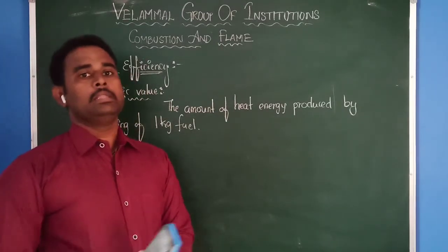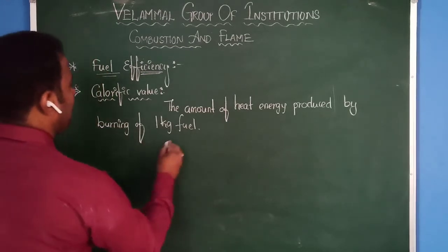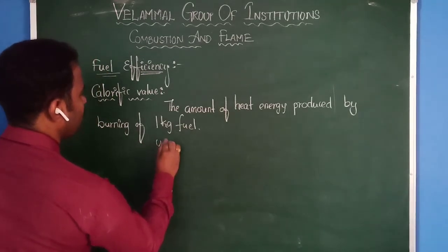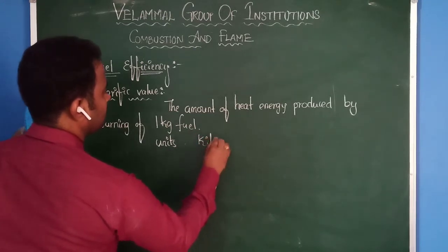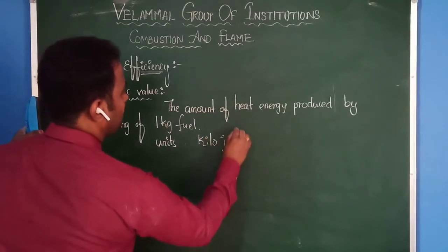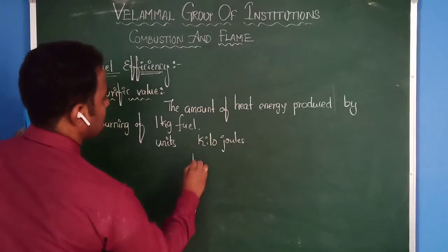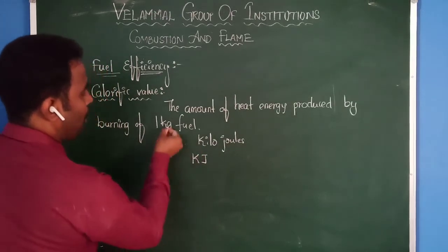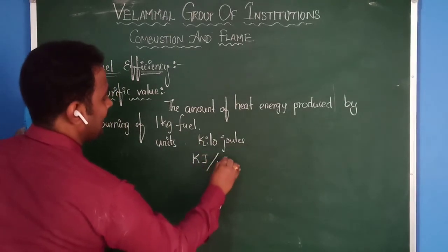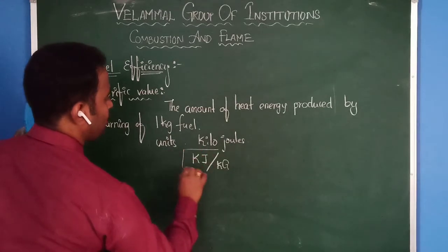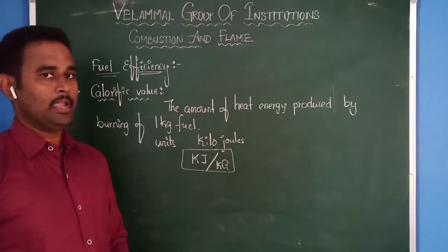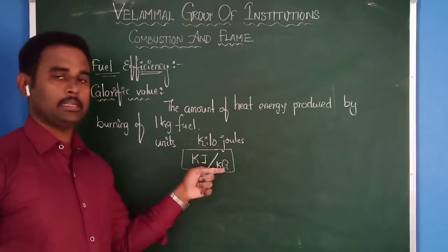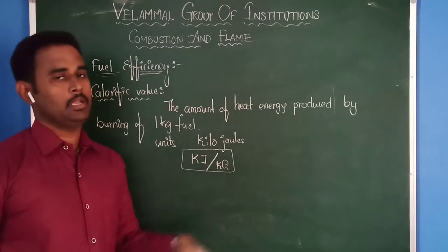This energy we can calculate in kilojoules. The units are kilojoules, written as kJ. For how much are we calculating? Per kg. Therefore, these are the units for calorific value. If you are taking joules, then it is grams; if you are taking kilojoules, kilograms.